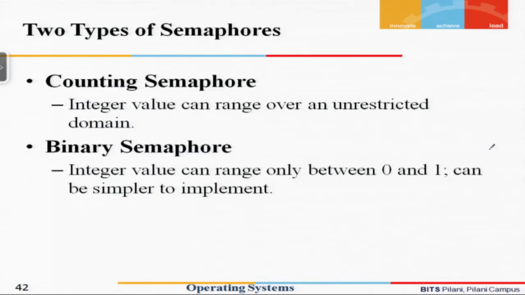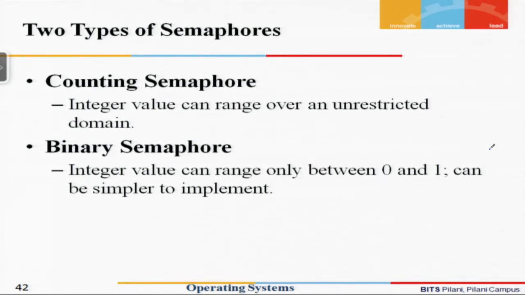In general, we find that there are 2 types of semaphores supported by operating systems. One of them is known as a counting semaphore, where the integer value can range over an unrestricted domain, that is, you can have minus n to plus n.